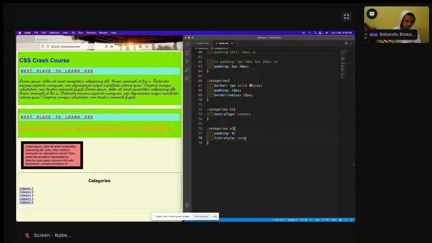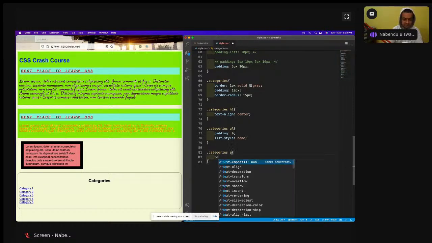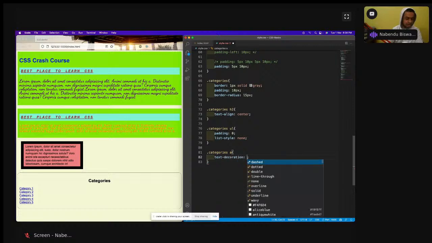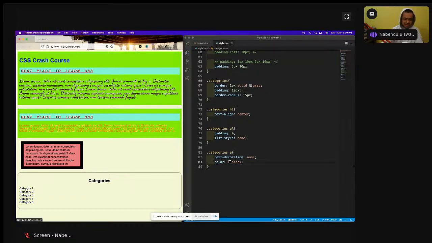Now the next thing is our anchor tag, because this blue color has come, and this underline has come. I don't want this. So how to remove this? Dot categories and a, and text decoration is none. So the text decoration underline will be gone and the color will be black. I want it to be black. But because I've taken this anchor tag, I have this pointer every time I point over it. Okay, so that is done.